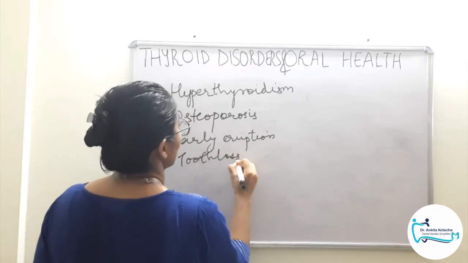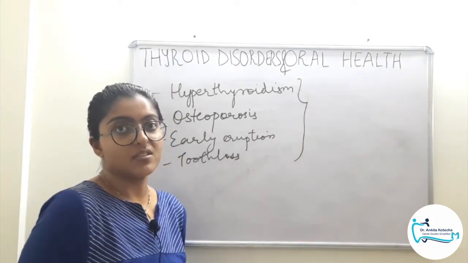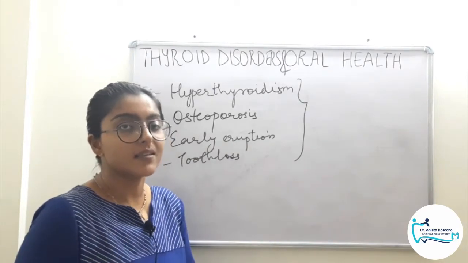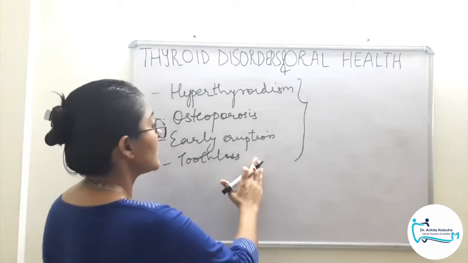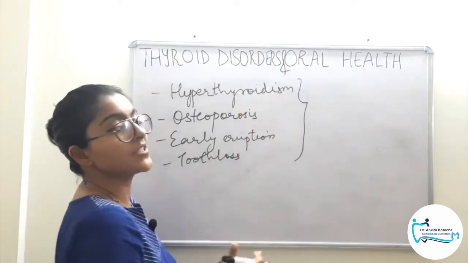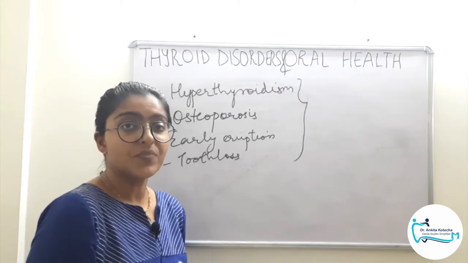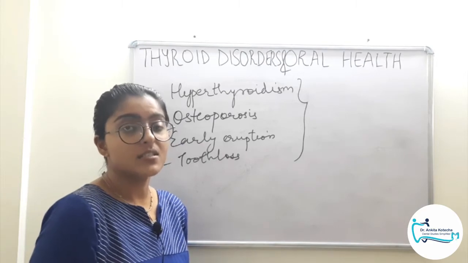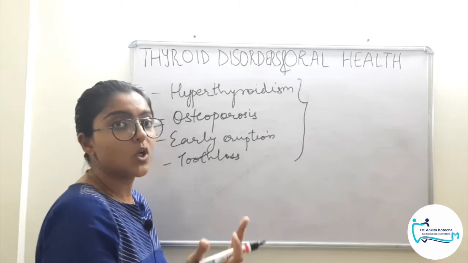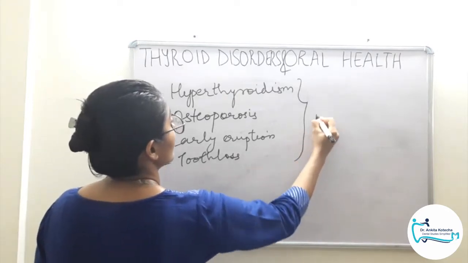Clear? Now one more point to remember. These are disease-related manifestations. As we all have already discussed, the impact of any systemic disease on oral health is either disease-related or drug-related. So these manifestations are disease-related. Talking about the drug-related manifestation, hyperthyroidism is treated by mainly or commonly propylthiouracil, which leads to agranulocytosis or leukopenia, and hence the patient is susceptible to recurrent infections. So one of the infections is periodontal diseases because of inability to mount a proper host response against the bacterial invasion.